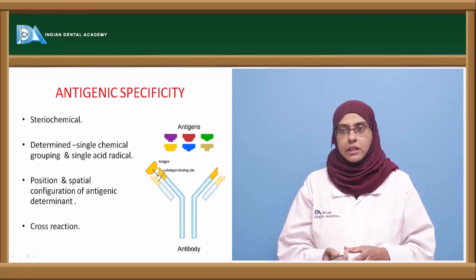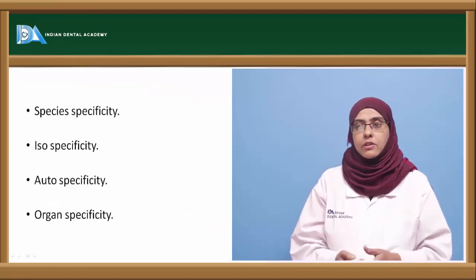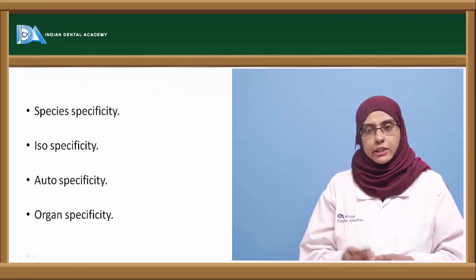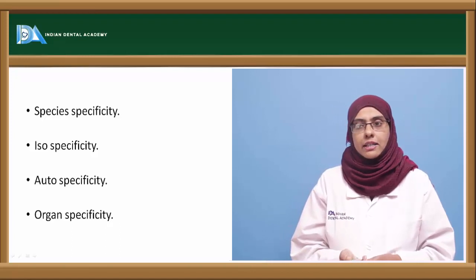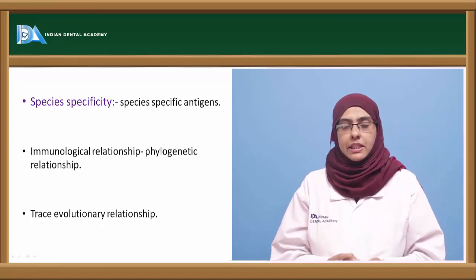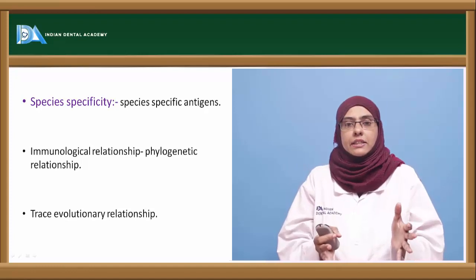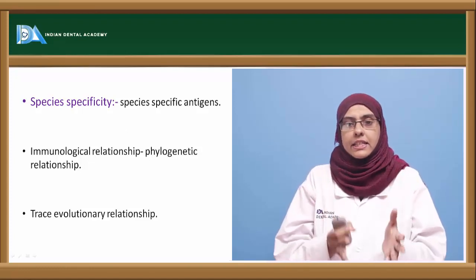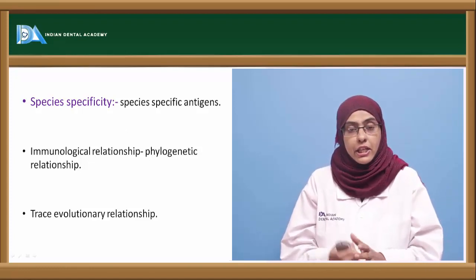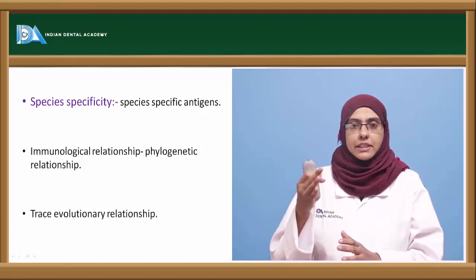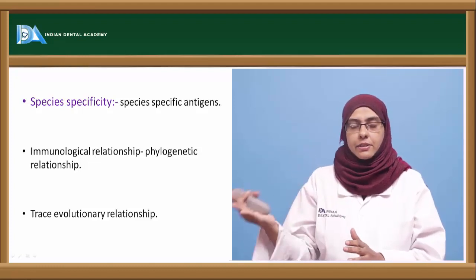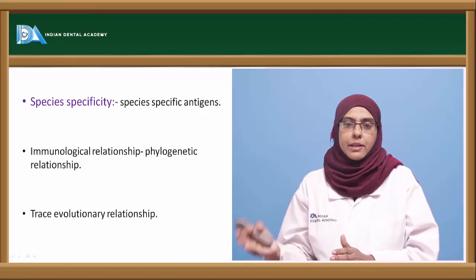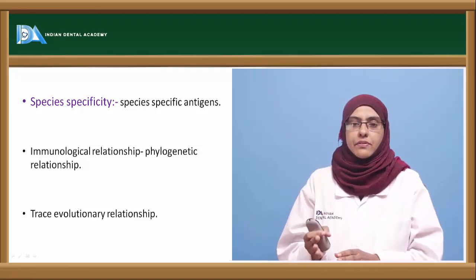Now depending upon the tissue antigens in an animal, you can classify the antigenic specificity into 4 types. One is called species specificity, isospecificity, autospecificity and organ specificity. Coming to the species specificity, it pertains to a particular species, that is, the tissue antigens of all the individuals in a species share the same species specific antigenicity. Based upon this immunological reaction, you can draw out the phylogenetic relationship between different types of species. So it helps to trace the evolutionary relationship between different species based upon the species specific antigenic